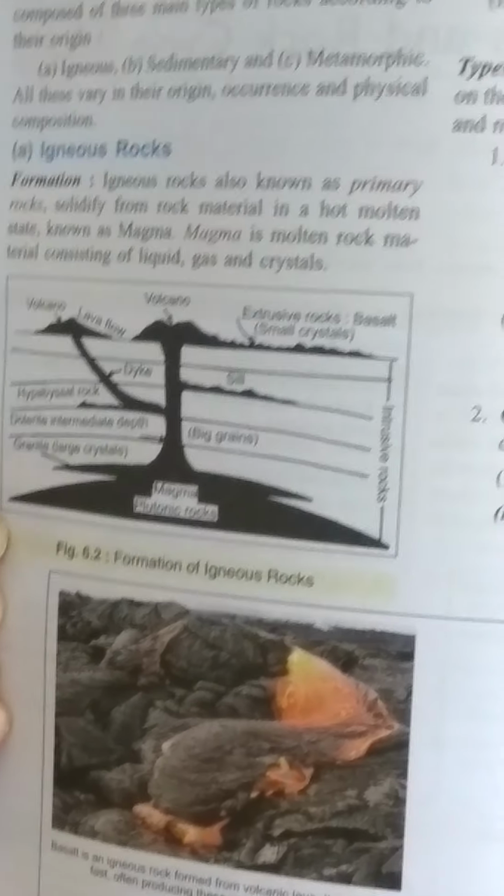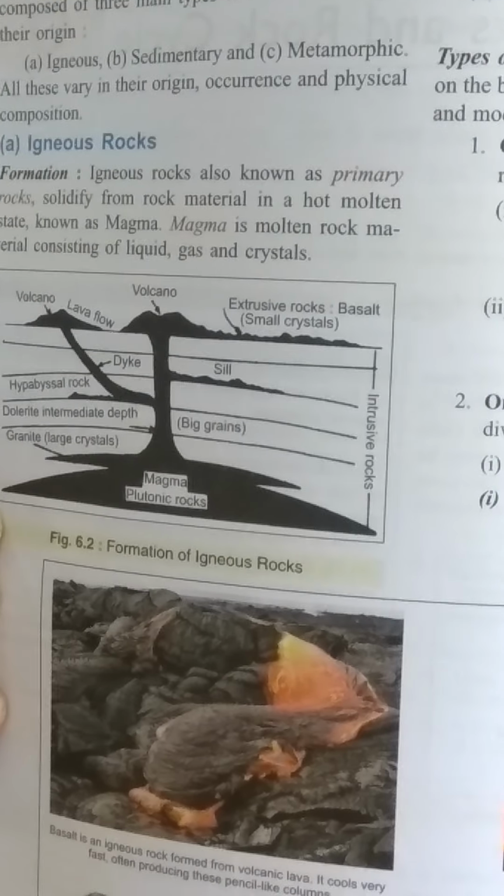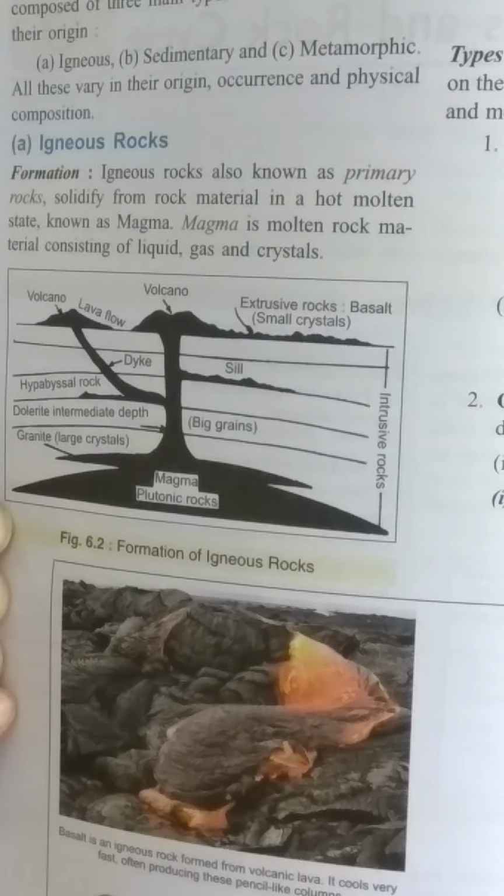See, it was gushing in the horizontal also, in the form of a vertical also. Somewhere this lava was solidified and the bulge. Some lavas are also solidified beneath the earth's surface, and when they solidify there, a different type of shape occurs. As I told you, somewhere you have seen horizontal solidification, somewhere vertical solidification of a lava. According to that, different names were given to these rocks. We will see that one by one.